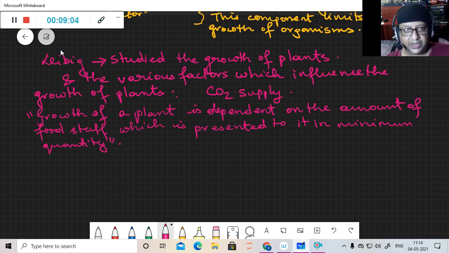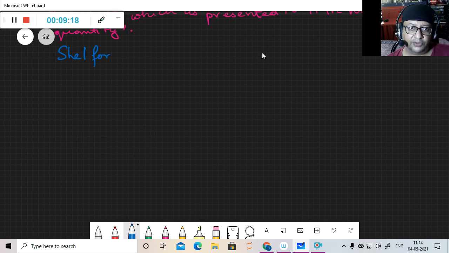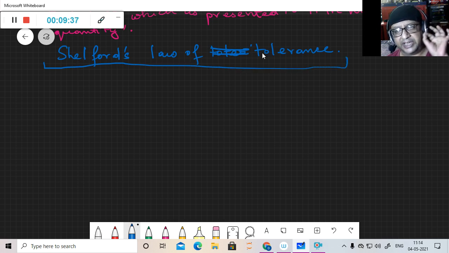And now we are going to the next concept, which is Shelford's law of tolerance. Liebig's law dealt with the minimum which is required, so it is too little. Shelford deals with too much.